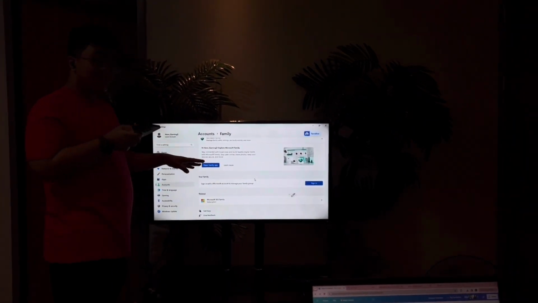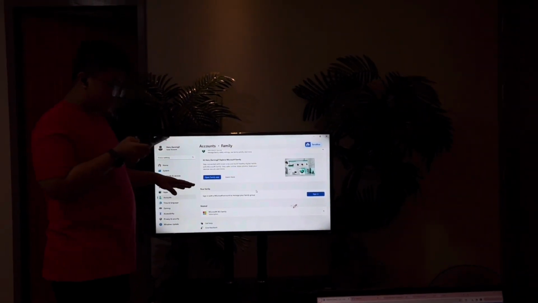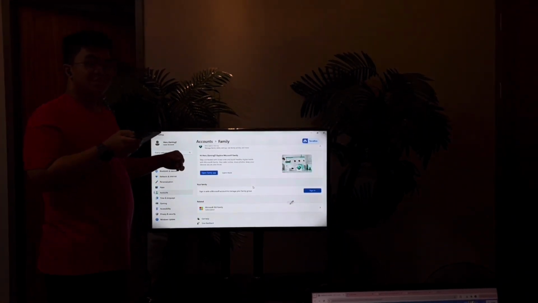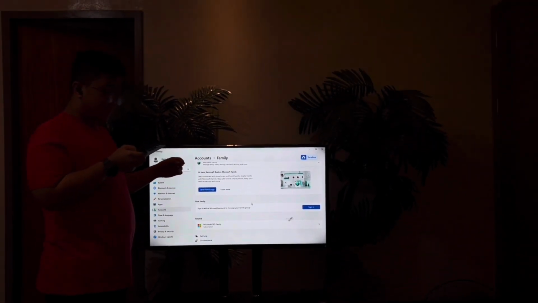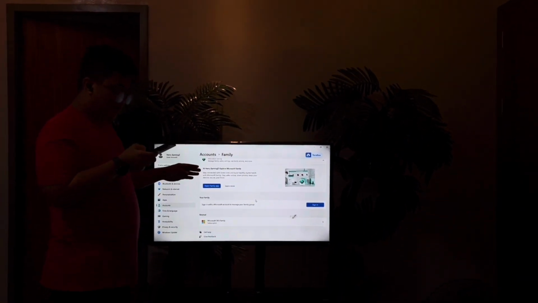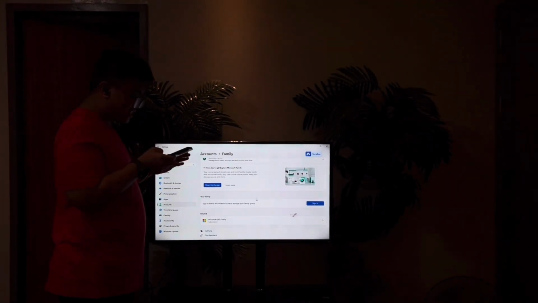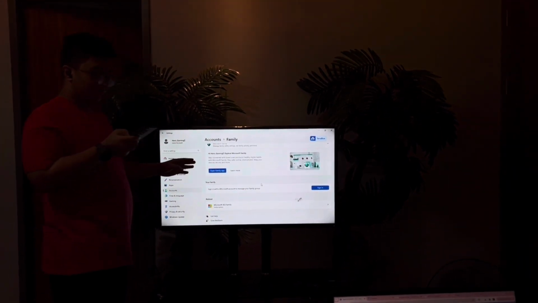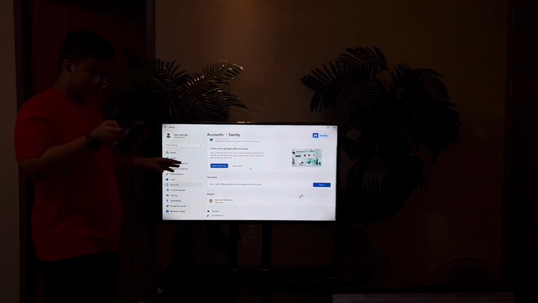But after clicking on add someone, it will ask you to enter the email and then choose what member option you should choose. If you want to make a child account, you usually make the account a member. But if you want to choose an adult account, you just have to make the person an organizer, and that's all. Next is creating a non-family member account in Microsoft.